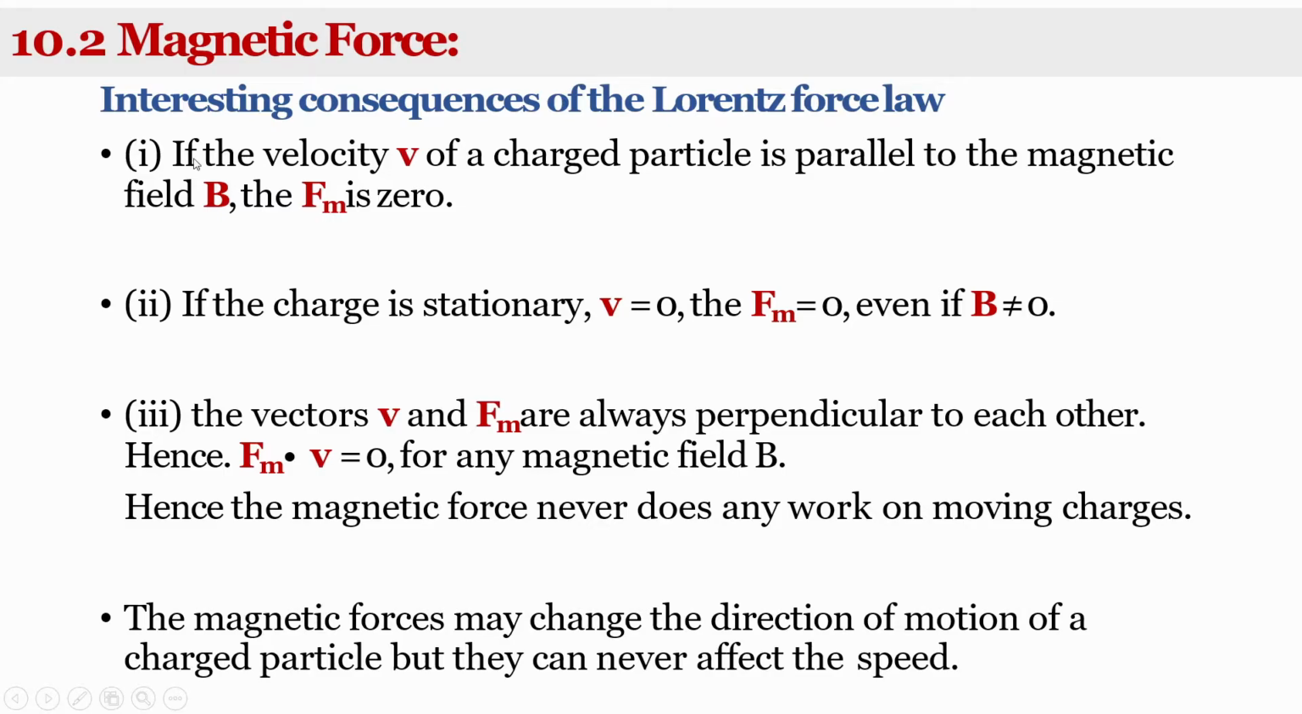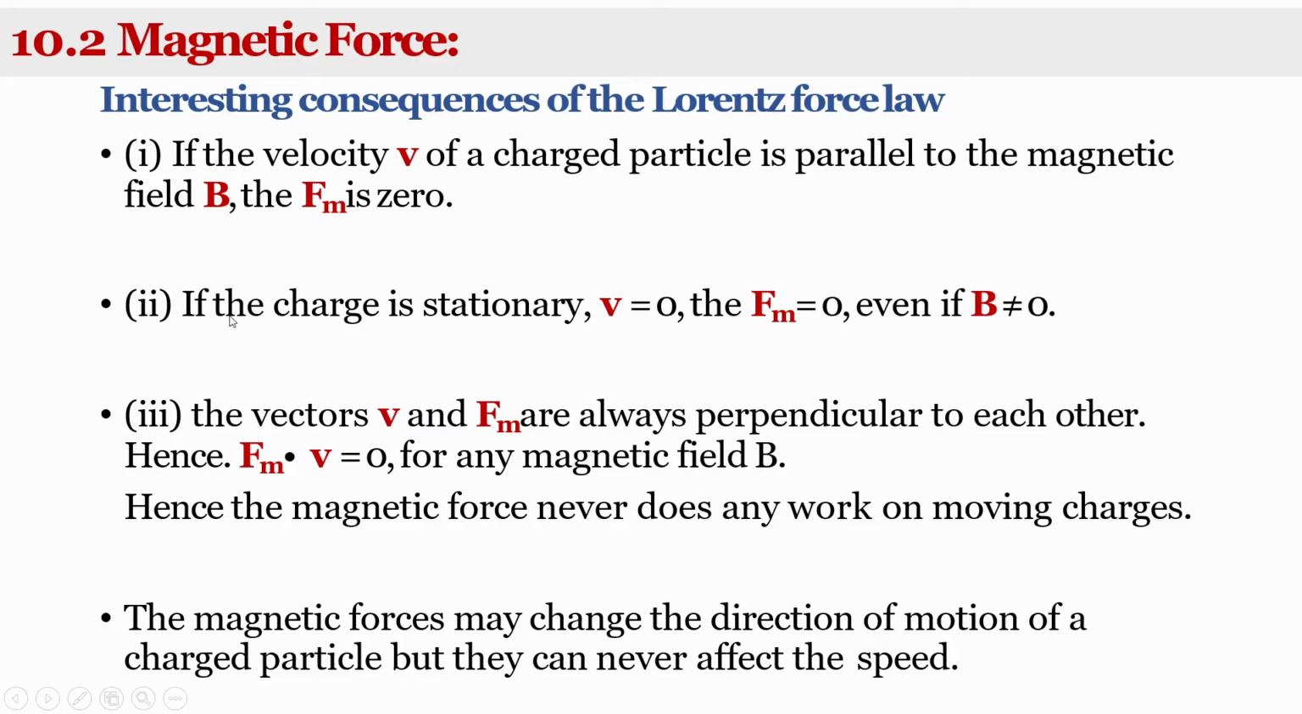The first is that if the velocity of the charged particle is parallel to the magnetic field, the Fm is 0. What is the formula for Fm? Fm equal to q into v cross B. What is v cross B? That is vB sin theta. And if theta is 0, sin 0 equals 0, so the Fm is 0. So if the velocity v is parallel to the magnetic field, the angle theta between velocity v and magnetic field B is 0, so the magnetic force is 0.